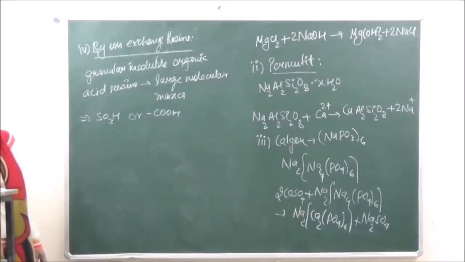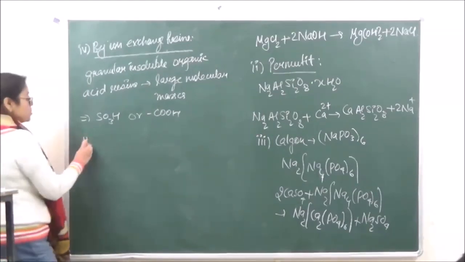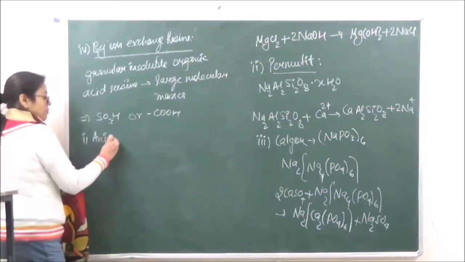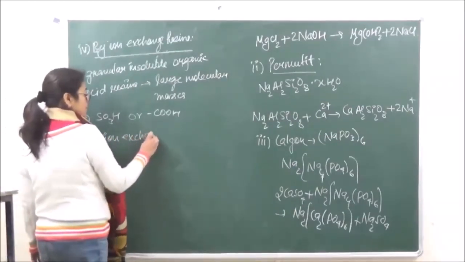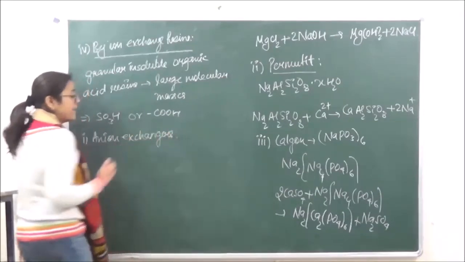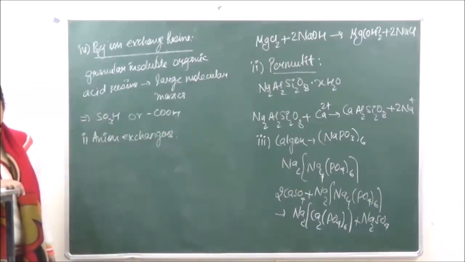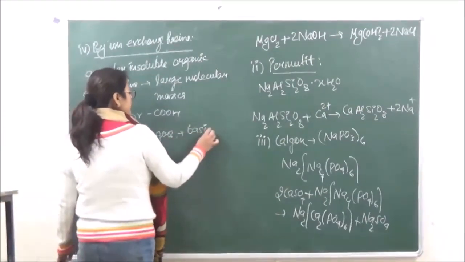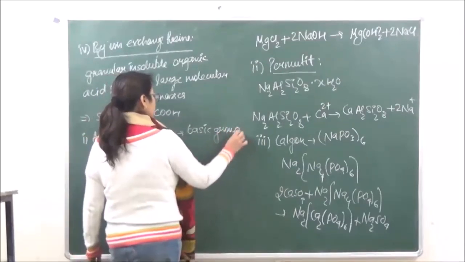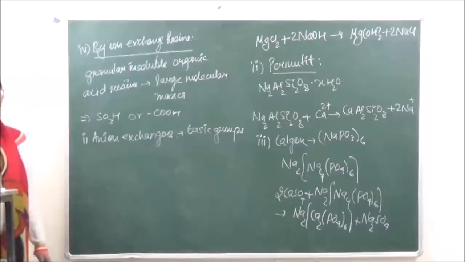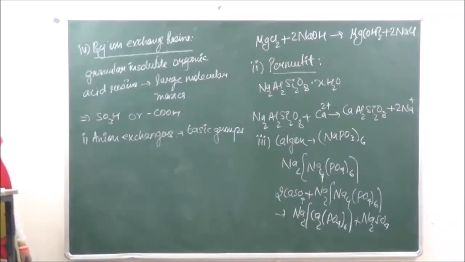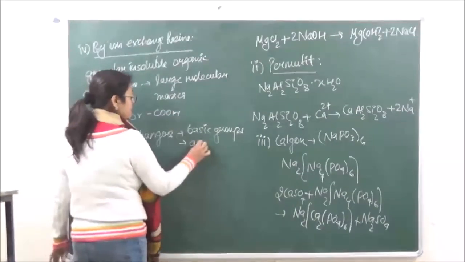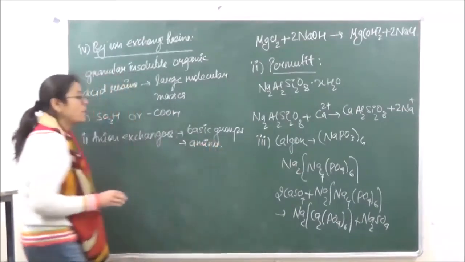The anion exchanger, we have two types of exchange resins over here. The first one is known as anion exchangers. The anion exchangers contain giant molecules with basic groups. Okay? They are going to be giant molecules with basic groups over here derived from amines. So basically these basic groups are going to be derived from amines.